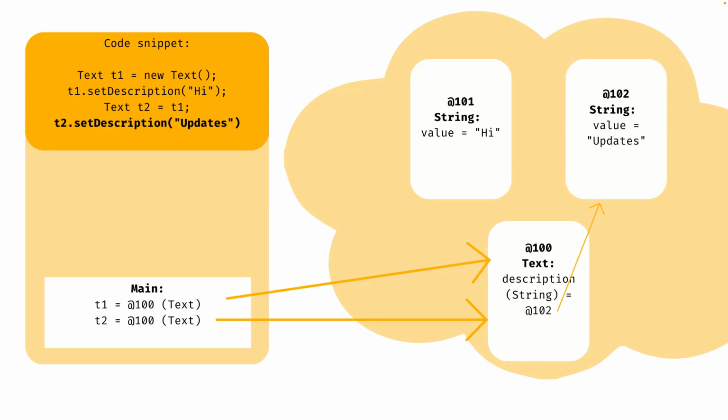As you can see, a new string gets created, and the object on the heap is now referencing this new string object with the updated value. And as you can see, both t1 and t2 are still pointing to the very same object, even though that object is now pointing to a new object. And this means that once we go and ask for both t1 and t2, hey, what's the description? They're looking at the very same object, they're holding the same reference, and of course, the description is then going to be the same thing. So if one of them changes, both of them change, because they're actually looking at the same object still.